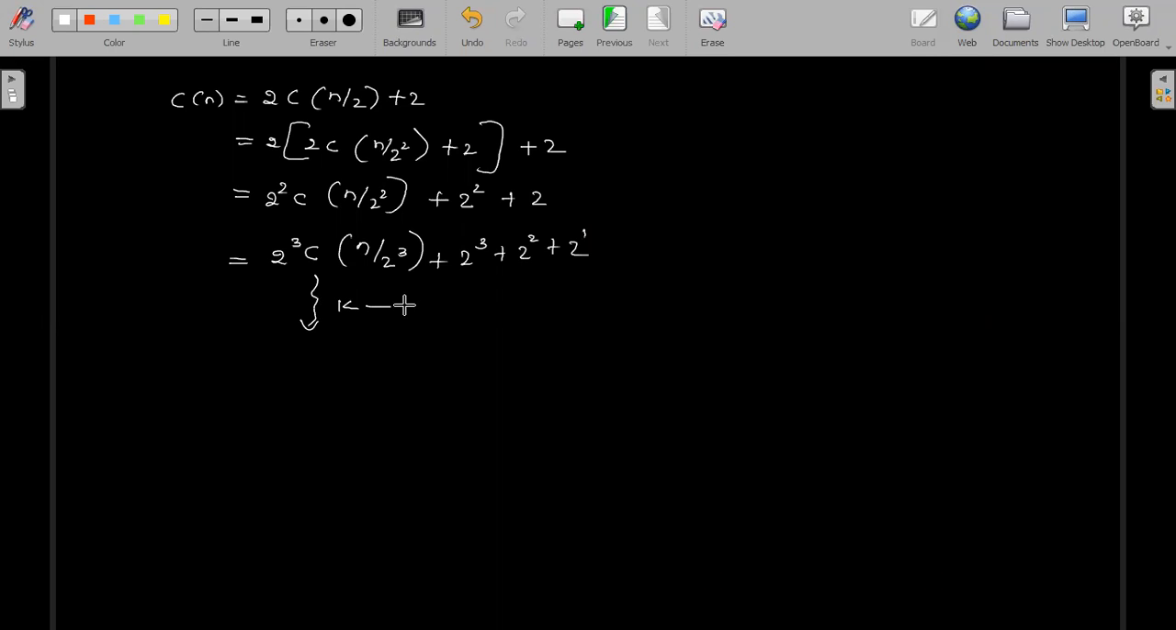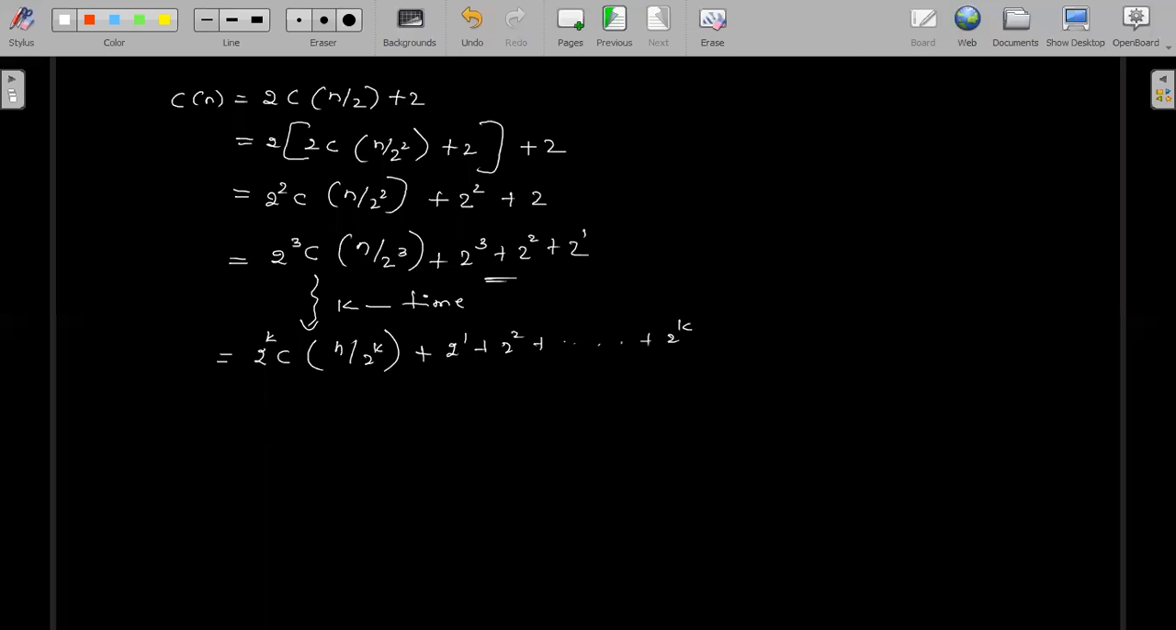Please observe what I'm telling you. I'm writing the same thing, but I will make a little bit of change, then you will get to know. Just don't worry, look at the same thing, but I will make a little change now. Just apply k everywhere: n by 2 power k, plus 2 power 1 plus 2 power 2 plus up to 2 power k. This is the series I'm writing.